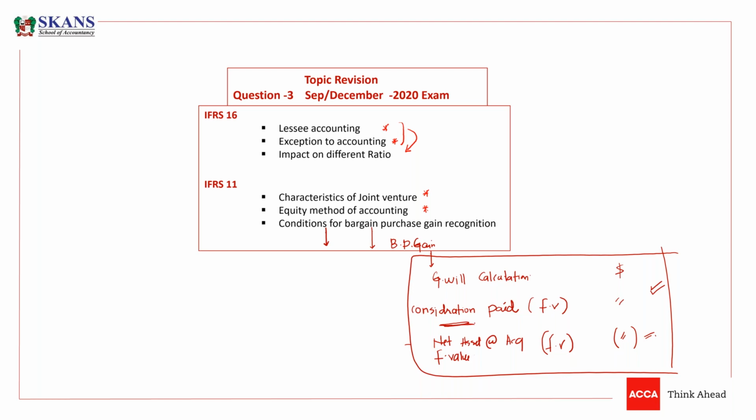So they are saying that you need to assess again the consideration paid and the net assets fair value, and still after confirming, if you still have a bargain purchase gain, then you can recognize it. So if there is any bargain purchase gain, what is the condition? That you need to reassess the fair values used in the goodwill or bargain purchase calculation again. And if there is still a bargain purchase gain, then you can recognize this bargain purchase gain. Is that okay, guys?